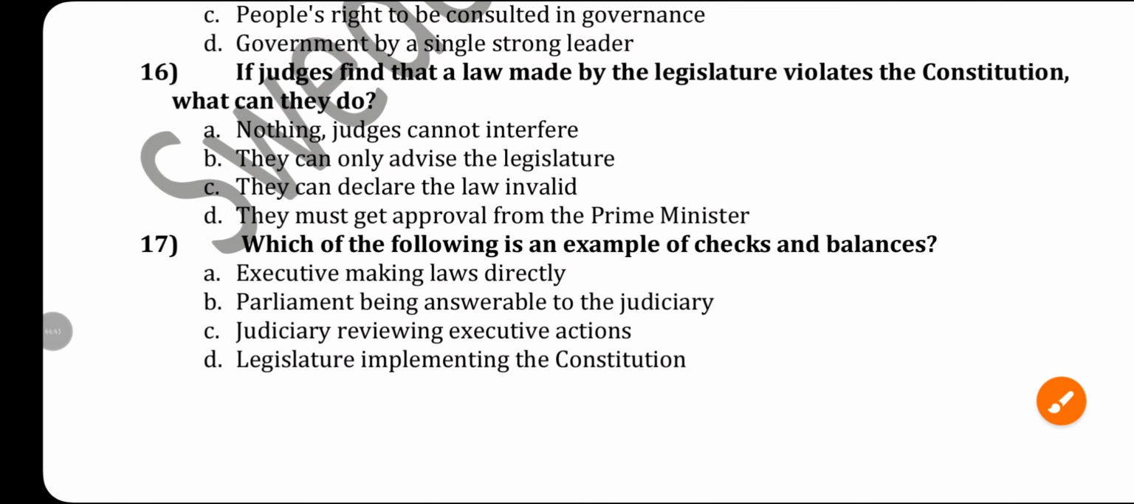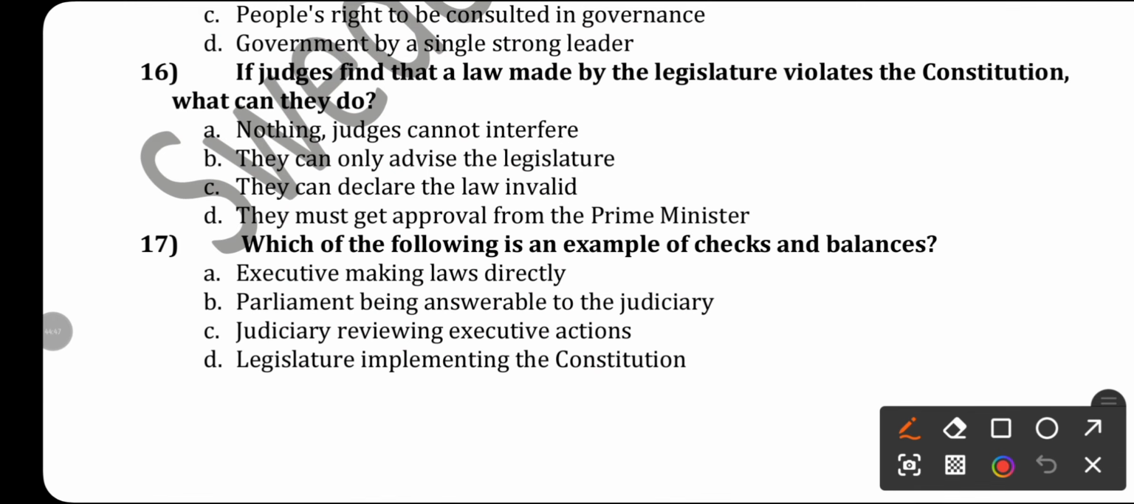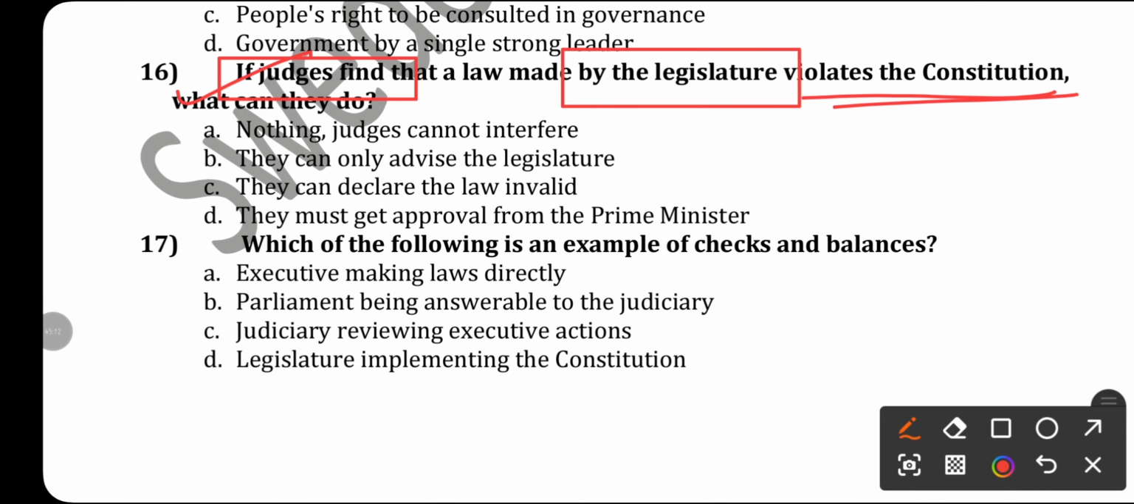Next, question number 16. If judges find that a law made by the legislature violates the constitution, what can they do? Remember, if the law made by the legislature violates the constitution, then what can the judges, the court, the judiciary do? It can declare it void. So the right answer will be they can declare the law invalid. We are discussing separation of power and the system of check and balance.